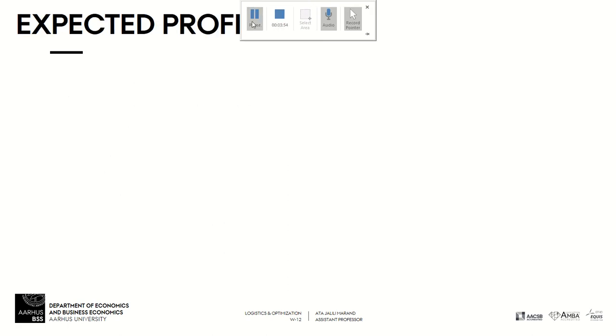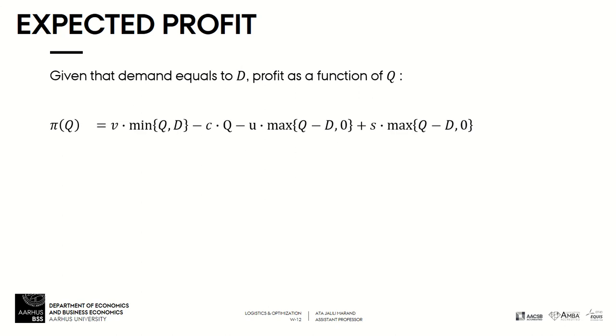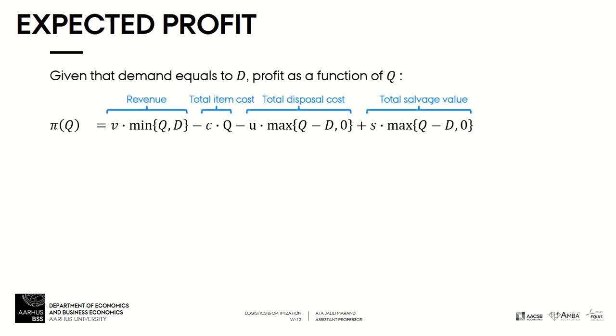Now let's calculate expected profit. First, assume that we know demand and it is equal to D. Then we can write the profit as a function of Q, and we will denote it with pi. Here we have different terms in our profit.